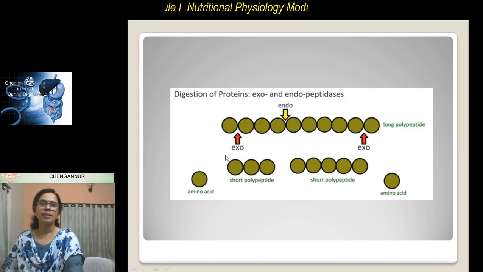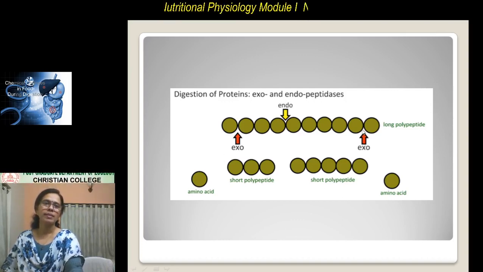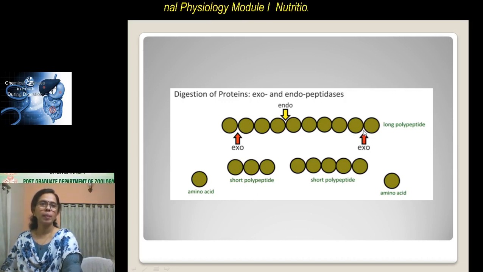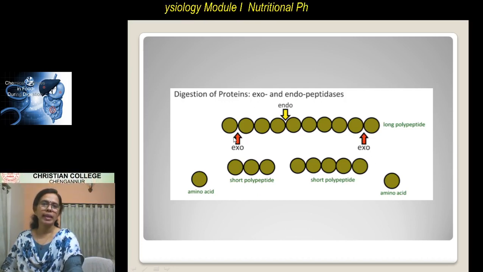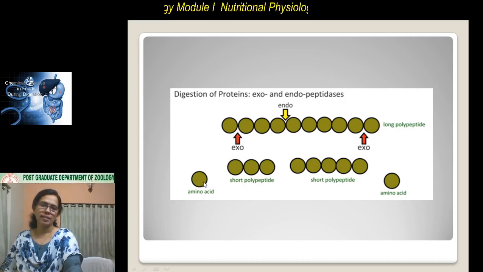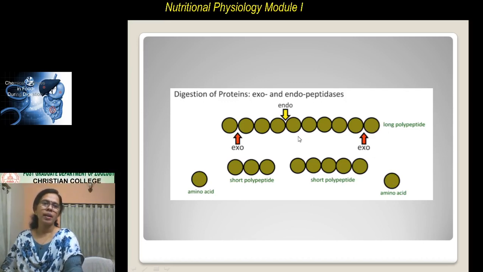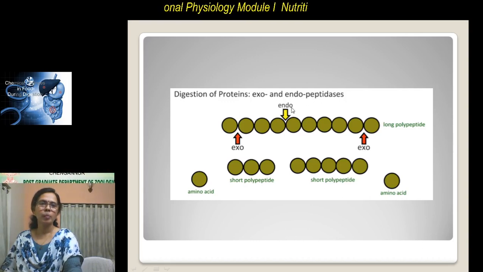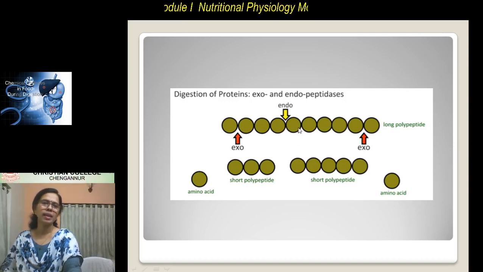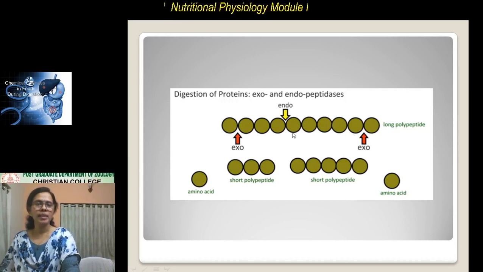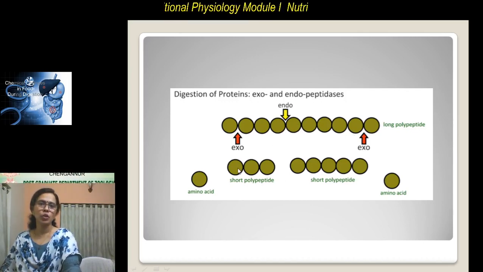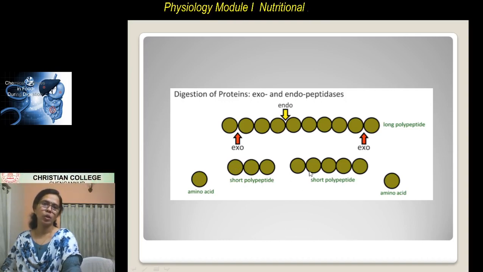Exopeptidases act at one end of the polypeptide chain. When they act at one end, amino acids from a terminal end are broken down. But there are endopeptidases also. These endopeptidases act at the middle or somewhere in between the long polypeptide chain, breaking the long polypeptide chain into short oligopeptides. Oligopeptides are short polypeptides.